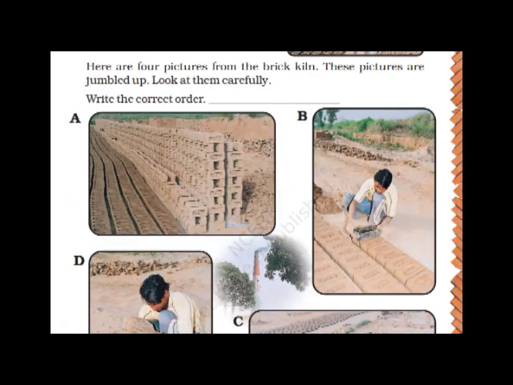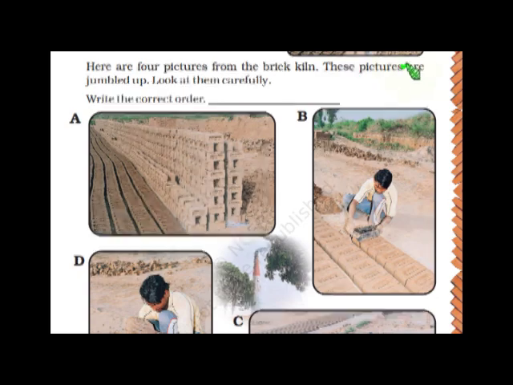Ganesh and Sahiba love to look at the patterns of bricks in the long lines kept out to dry. They also watch how bricks are made. Children, do you have any idea how bricks are made? Here are 4 pictures from the brick kiln. These pictures are jumbled up. Look at them carefully and write the correct order.